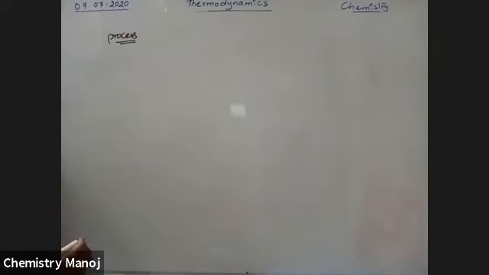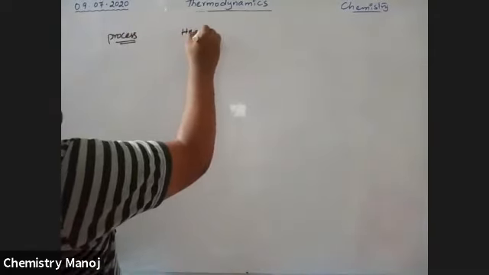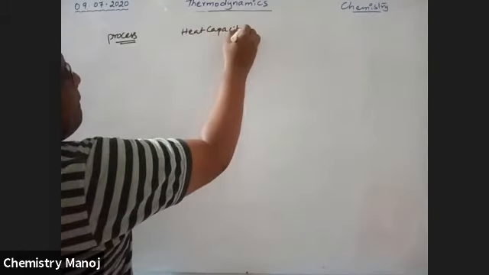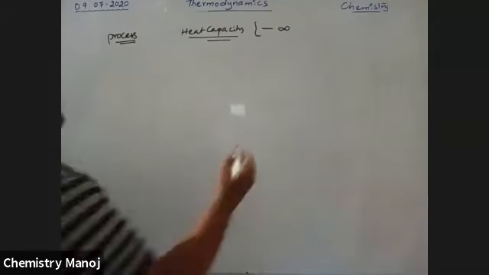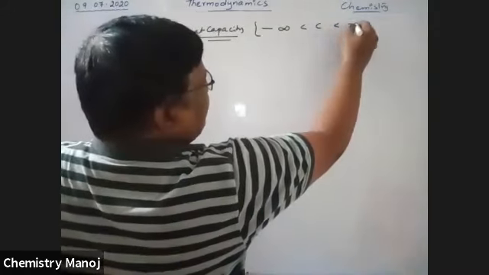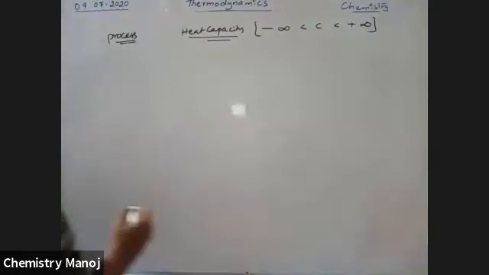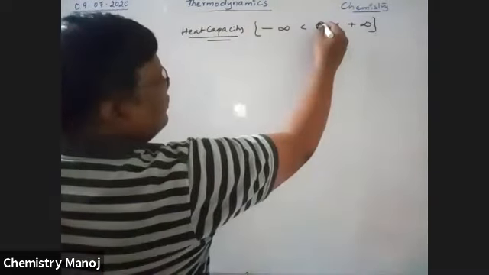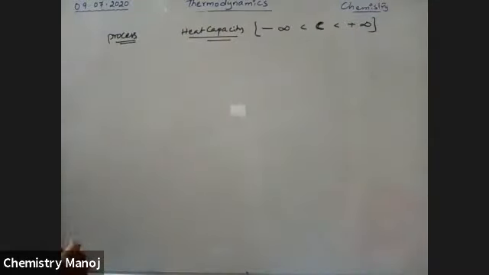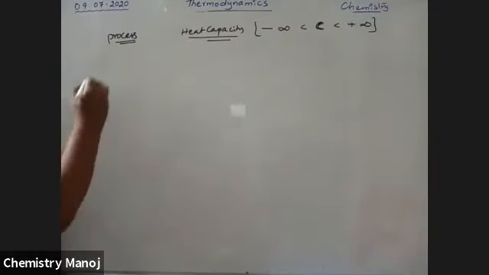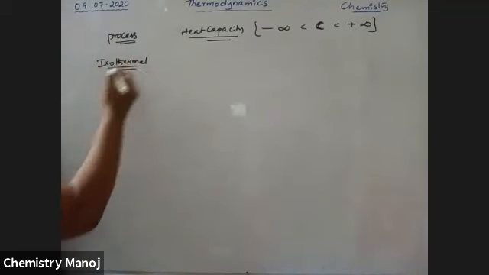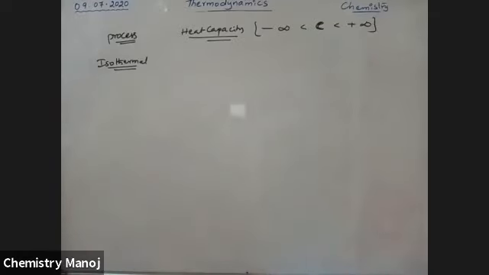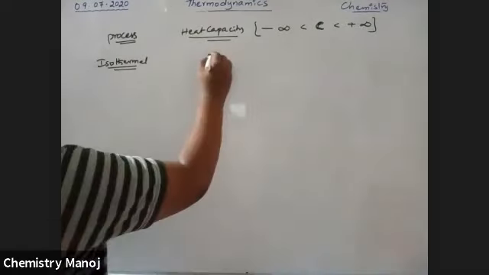Heat capacity value is always in between minus infinity to plus infinity. See here, for isothermal process, that means temperature is constant. Here temperature does not rise. That means its value is taken as infinity.